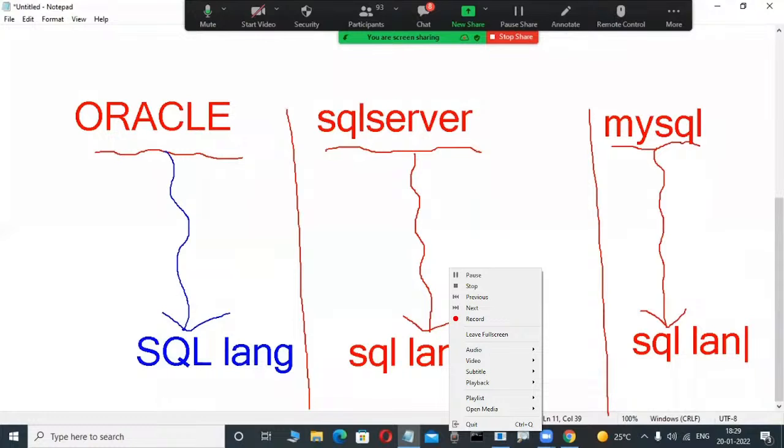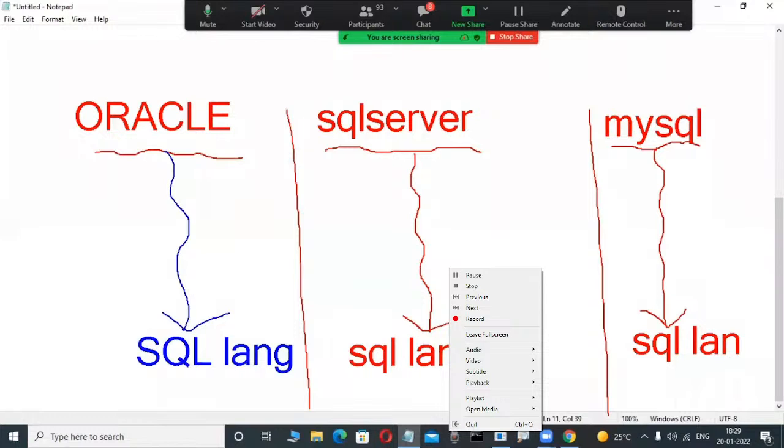Now what is my doubt? So many people attending this demo class have a doubt. Are all these SQL languages the same or different? Anybody guess? Only one answer is correct. Whether you are working on an Oracle database product, or your friend is working on SQL Server, or another friend is working on a MySQL database product, all of you use the SQL language, but are these SQL languages the same or different? Only one answer is correct.